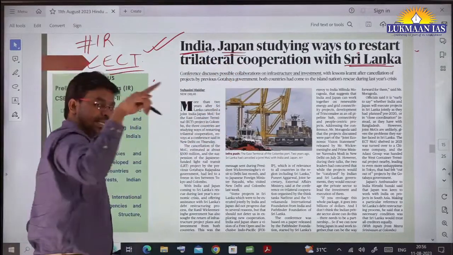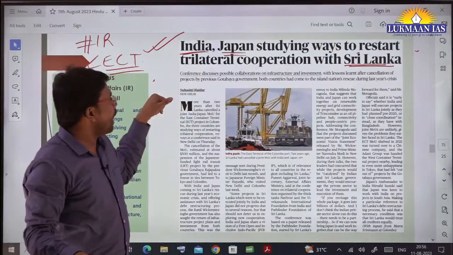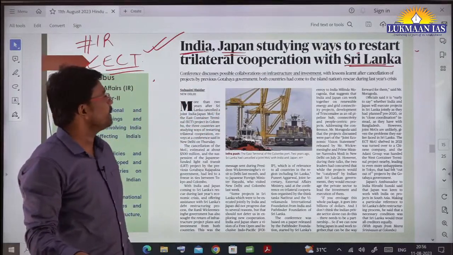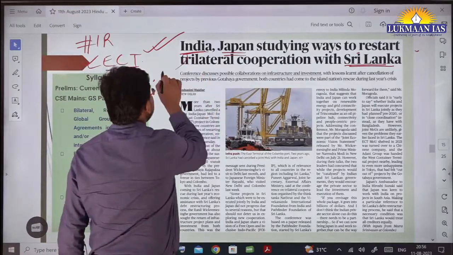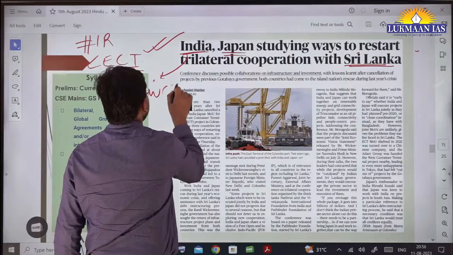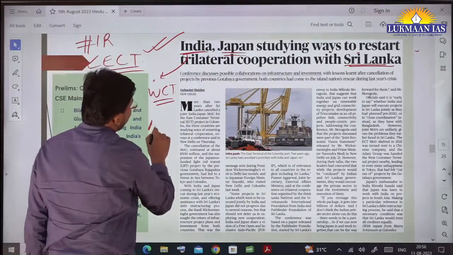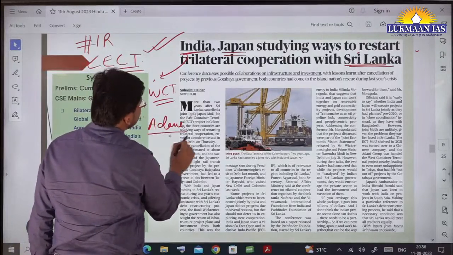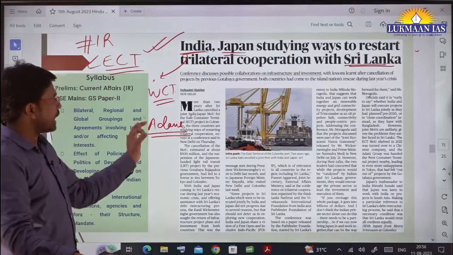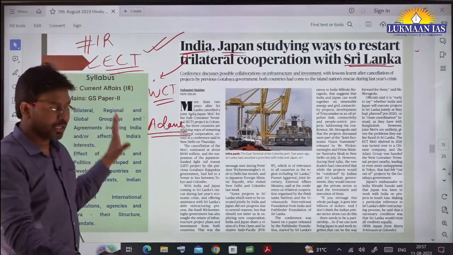However, after the halt of the project, some part of the project was in the Western Container Terminal and some other terminal. One of the private players of India, Adani Group, has been given the project to start working in the West Container Terminal. However, Japan was not given that opportunity.